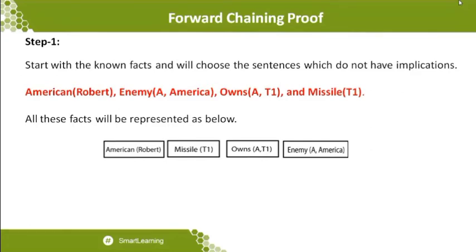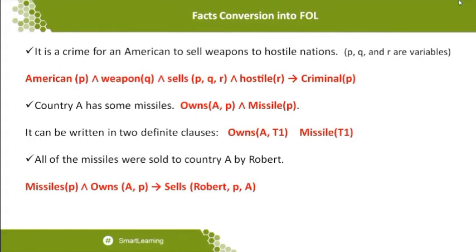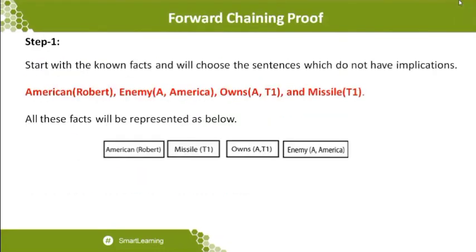So what are the facts which do not have any kind of implication or logical connectivity? Number 1, American of Robert. That is fact number 1. Fact number 2 is enemy of A, America. And as well as owns of A, T1 and missiles of T1. So all these 4 facts do not have any direct relationship with implication. So I'm just writing these statements as common statements. Okay, so this is step 1.